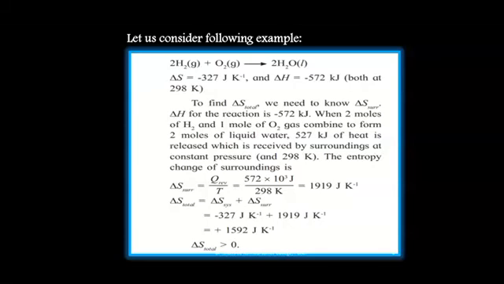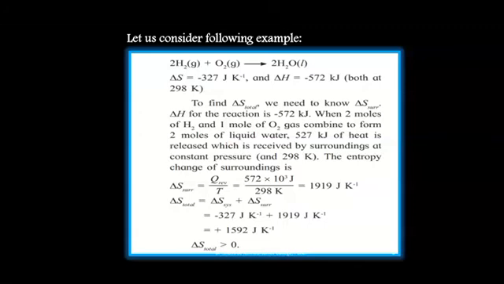The entropy change of surroundings is thus given as delta S surrounding is equal to q reversible upon T, that is equal to minus delta H upon T, which is equal to 572 into 10 to the power 3 joules upon 298 Kelvin. 572 is a positive value here because heat lost by the reaction is negative and heat gained by the surroundings will be positive.